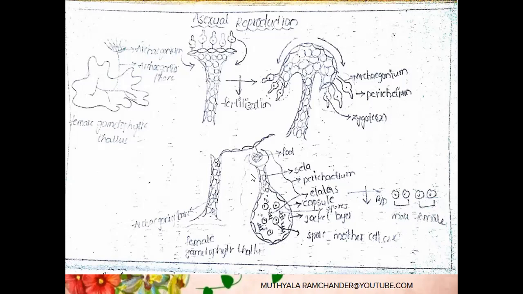See here, the diploid sporophyte cannot prepare food material. Their own food cannot be prepared by themselves. The needed food, minerals, and water are collected from the female gametophytic thallus. So this type of living position is called parasitic position. The Marchantia diploid sporophyte is completely parasitic on the haploid gametophytic thallus.